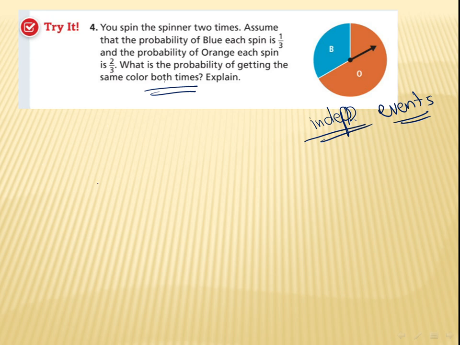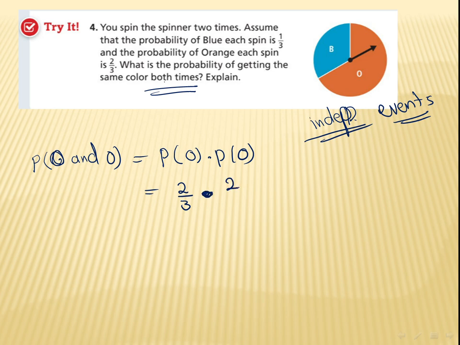So he said the probability of getting the same color each time. So how can I find it here? Same color. We are going to spin it twice. So we have orange and orange. As long as it's independent, it's going to be the probability of orange times the probability of orange. What's the probability of orange? It says 2 over 3 times 2 over 3, which is 2 times 2, which is 4, 3 times 3, which is 9. So this is the first one.